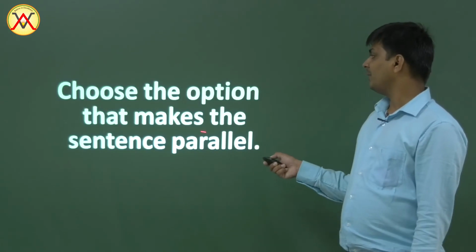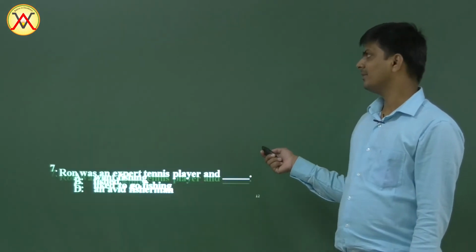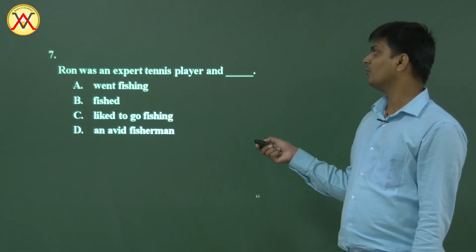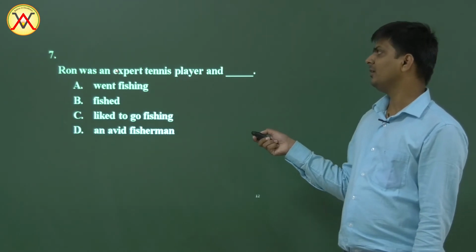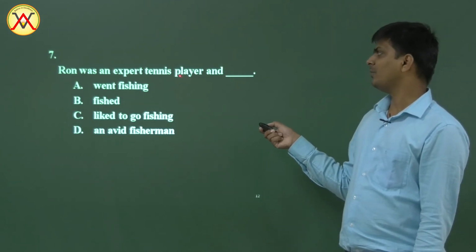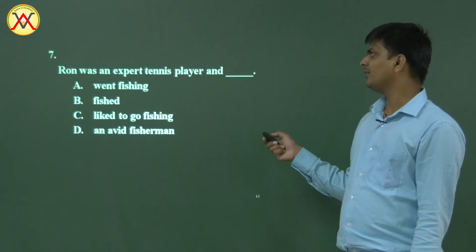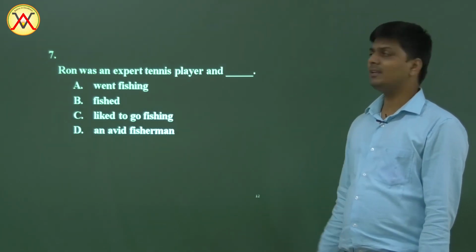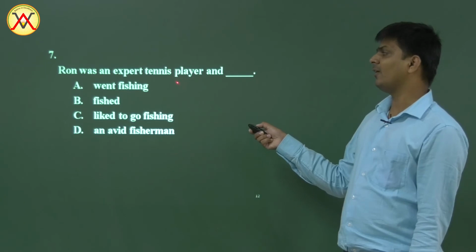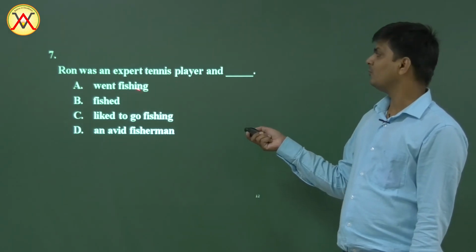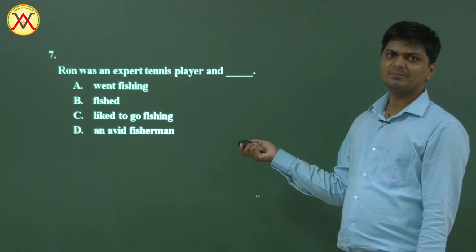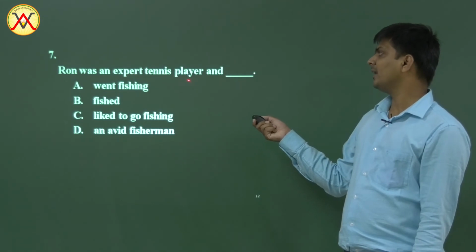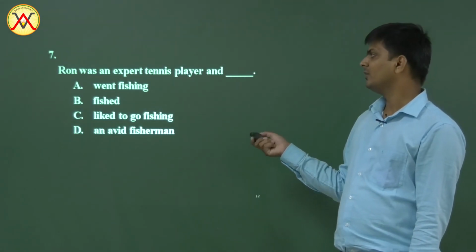Next, choose the option that makes the sentence parallel. Let's do it. Ron was an expert tennis player. And Ron was what? An expert tennis player. Here we have an adjective and then tennis player. It's a noun. Player is a noun. Adjective and noun structure. Now Ron was an expert tennis player and went fishing. Well, here we don't have Ron played tennis well. No. If it were played, we could write went fishing. Verb would agree with verb. But here we have an adjective and then player is a noun. Adjective and player. So it is wrong.